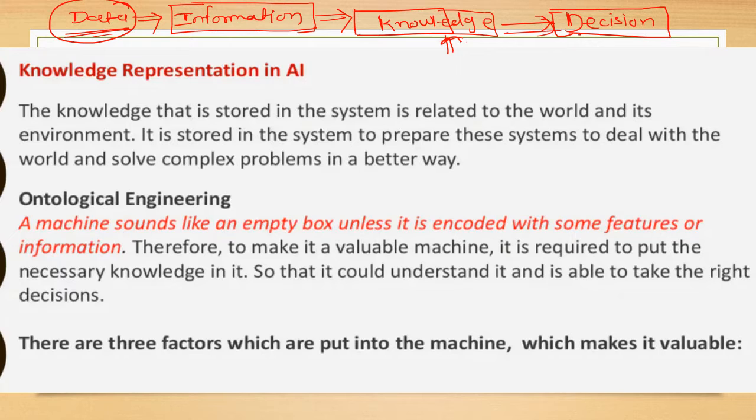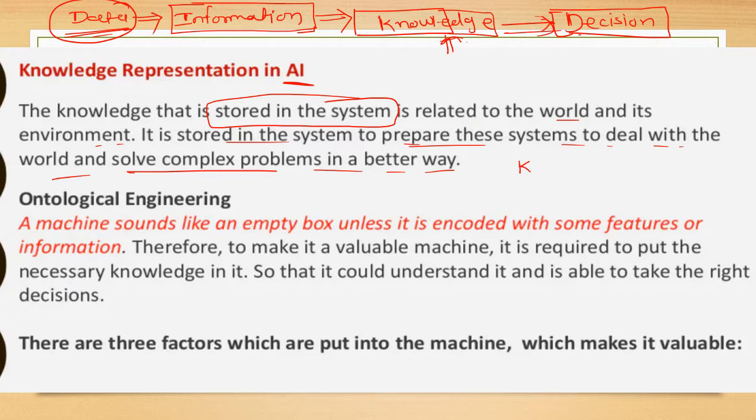So what is knowledge representation in AI? Knowledge is stored in a system. It is related to the world or its environment, and it is stored in a system to prepare the system to deal with the world and solve complex problems in a better way.